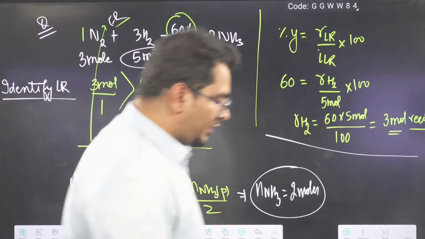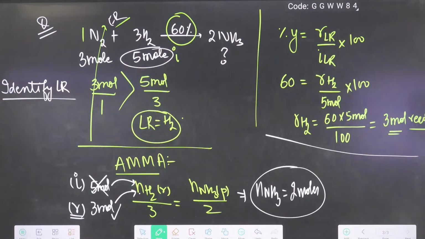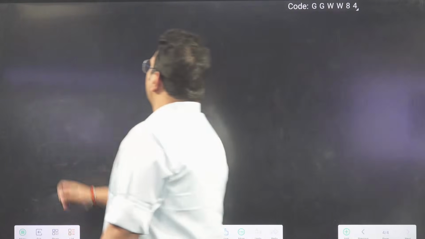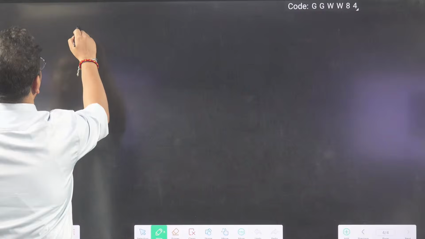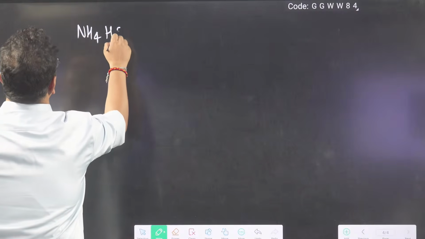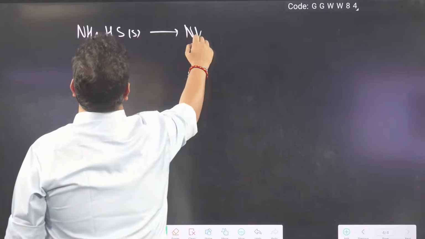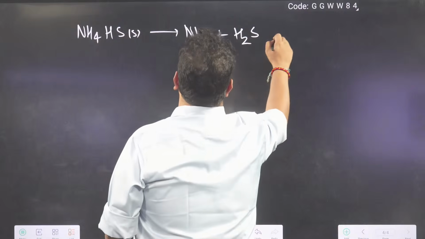Chalo, one such model you will solve. Ready? One such question you will solve. So the question is, NH4HS gives you ammonia plus H2S.